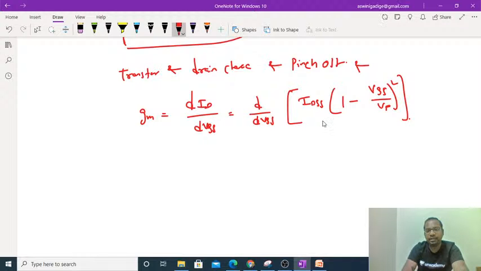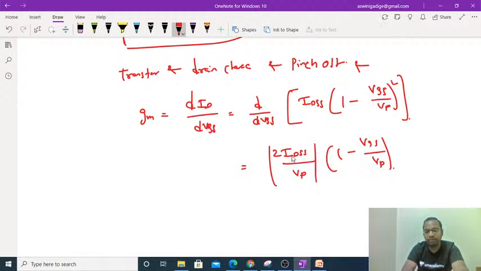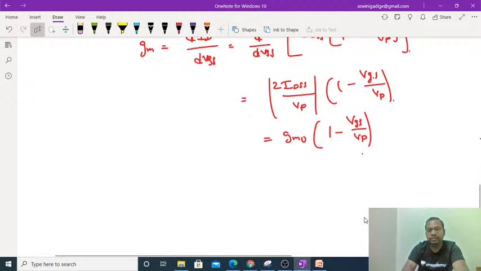If you start differentiating this, you get the expression as 2 IDSS divided by VP into (1 minus VGS divided by VP). Now you can take this as gm0 into (1 minus VGS divided by VP). Here gm0 is nothing but gm, the transconductance at VGS equal to 0.